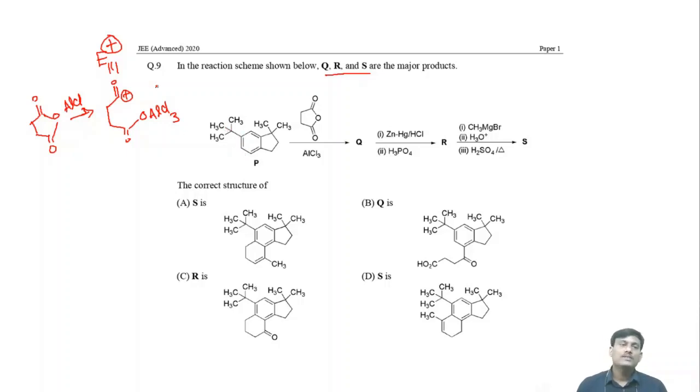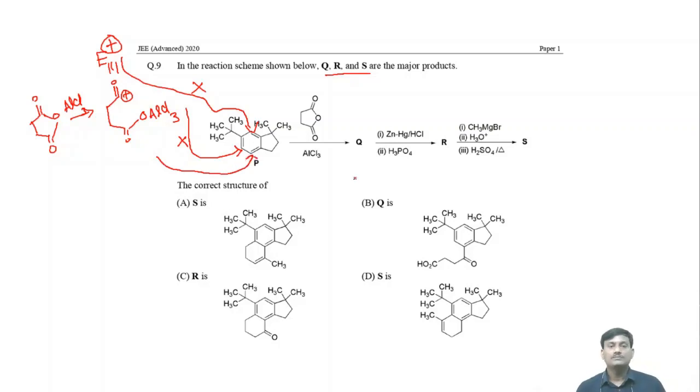At which position does this electrophile attack? Here it's very difficult due to steric hindrance. The attack of the electrophile will not take place, and here also it's very difficult since the tertiary butyl group is very bulky. So the electrophile will attack on this carbon.